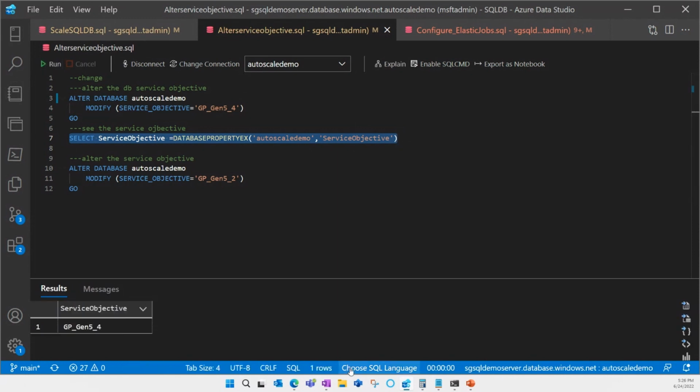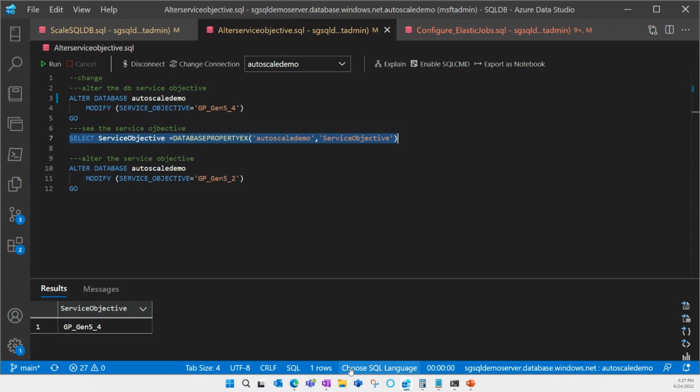Now, this was really fast because my database is almost empty. I kind of did that for the purpose of the video. If you had a terabyte database, that cutover could take an hour or more, depending on the size you're moving to and how much data you have, because it's actually going to detach the data files, move them over, and then reconcile everything together. So the only thing I really lose are any uncommitted transactions when the cutover takes place. But I've done this all within Transact-SQL.